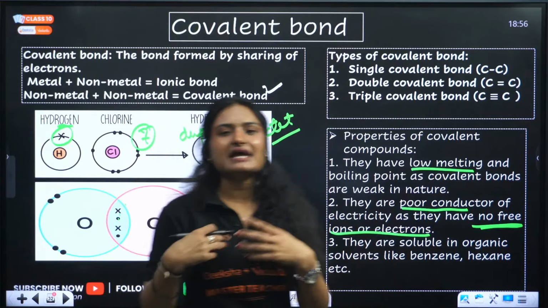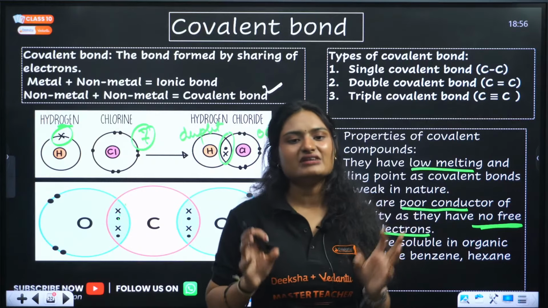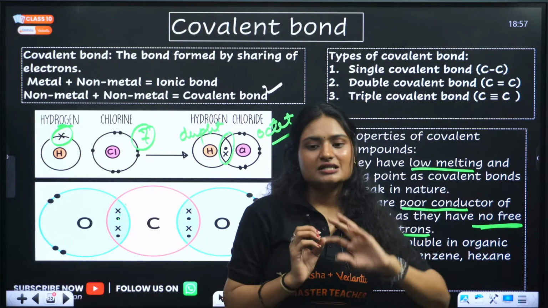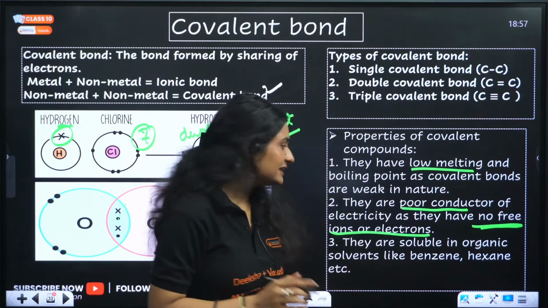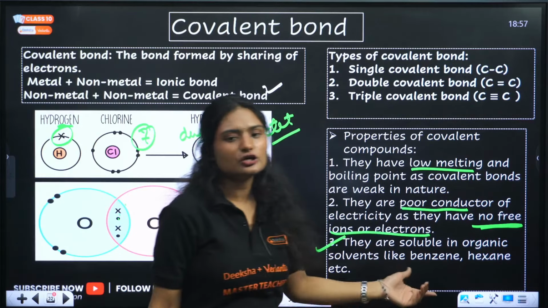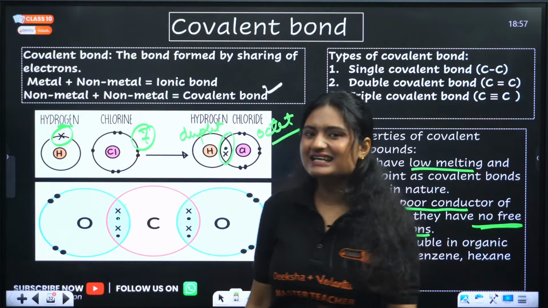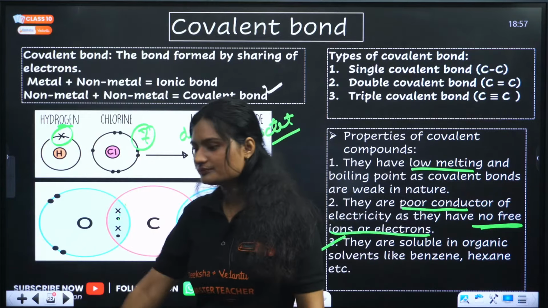Why? Because like dissolves like. As they do not have any positive or negative charge, they will dissolve in substances that do not have this positive negative charge. Clear? So they are soluble in organic solvents like benzene, hexane. They are not soluble in water.